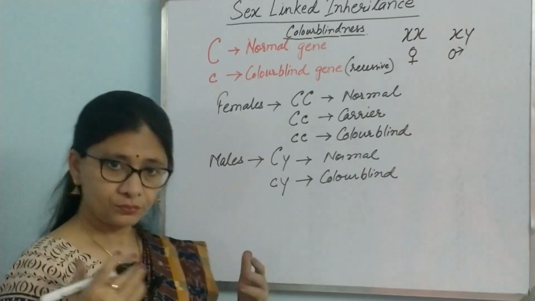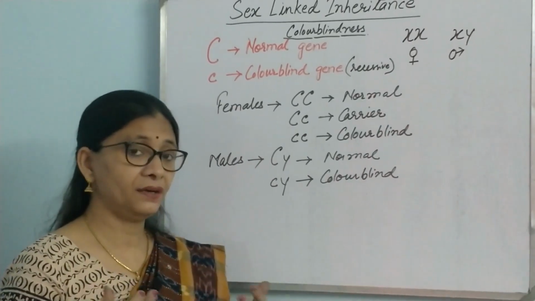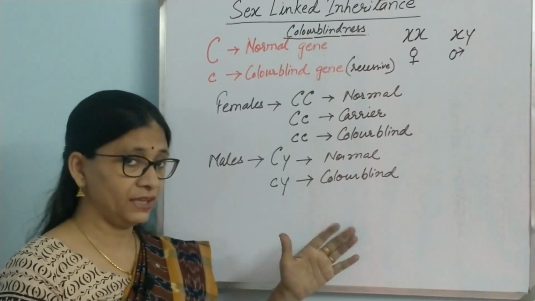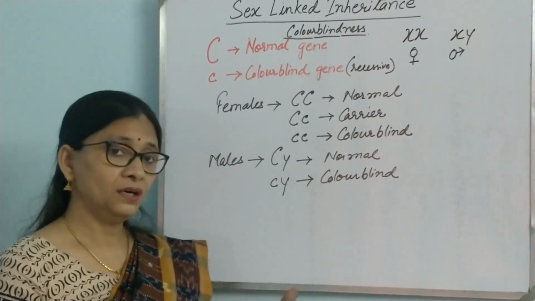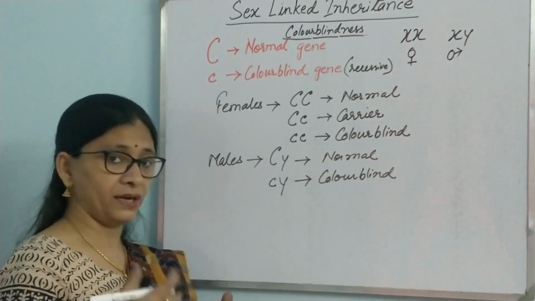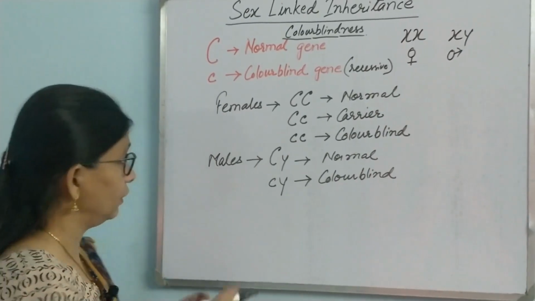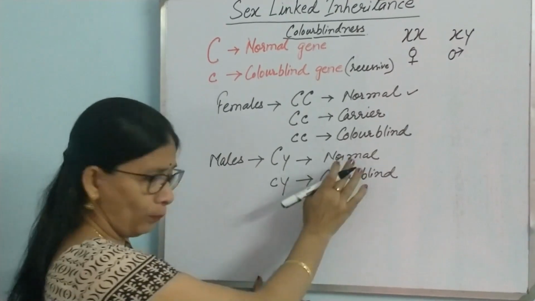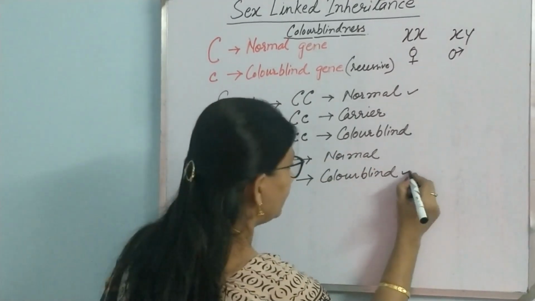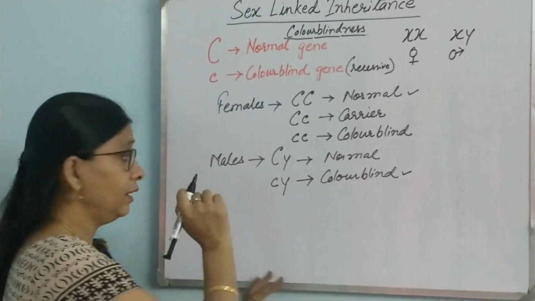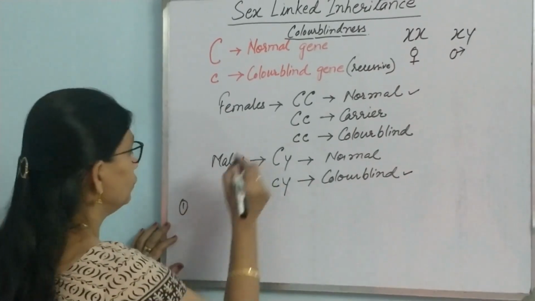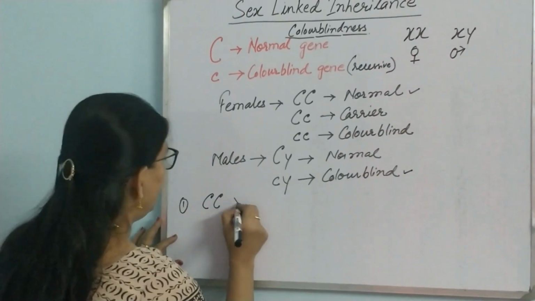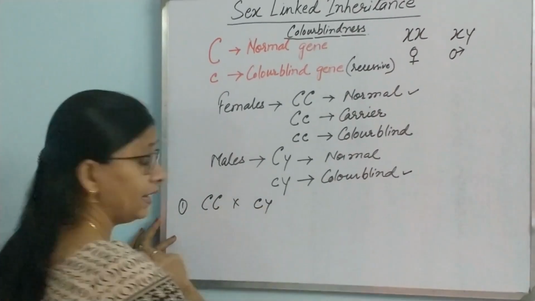So now what we shall do is take each possibility and do a cross between them and try to find out the progeny, what kind of F1 generation we get. First we will take a normal female. No point taking a normal male. We shall take a colorblind male. So let us see what happens. Normal female, capital C, capital C, colorblind male, small c and Y.